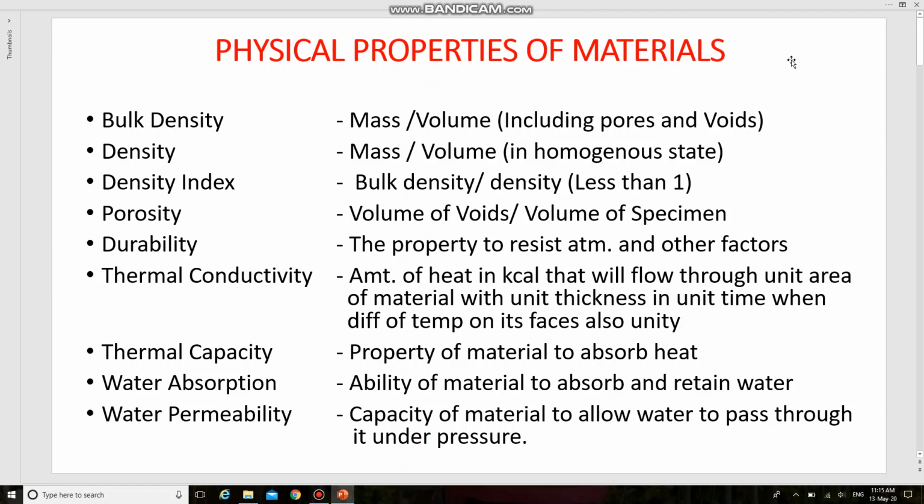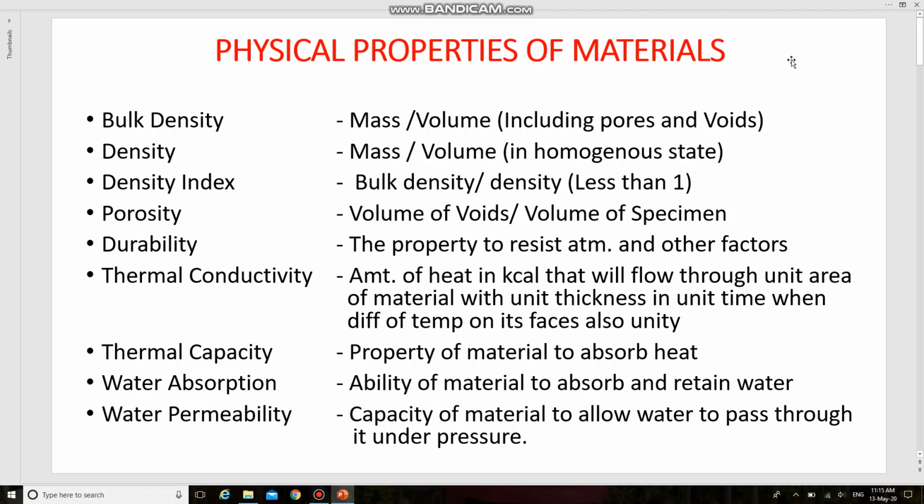Dear students, in this video we are going to see about the physical properties of materials. So first one is bulk density. It is the ratio of mass to the volume of the material in its natural state, that is including pores and voids.